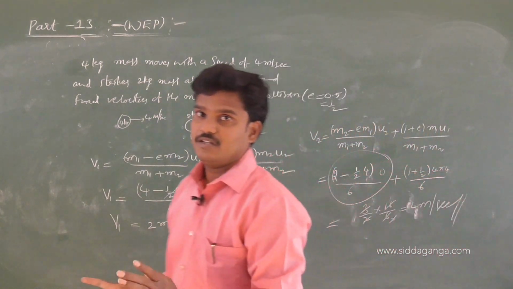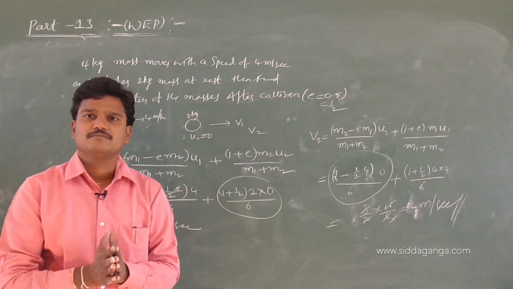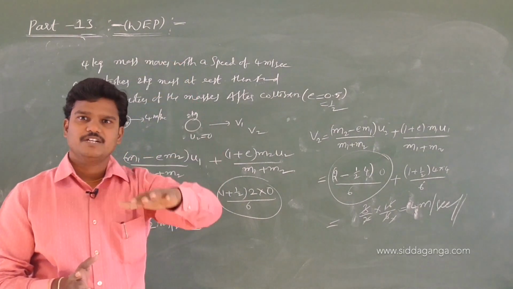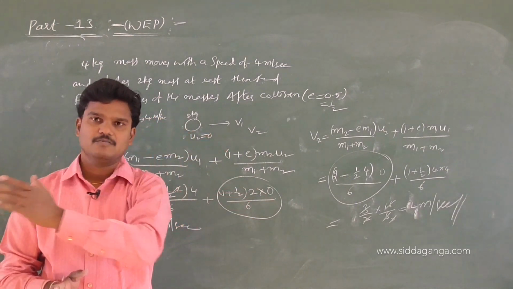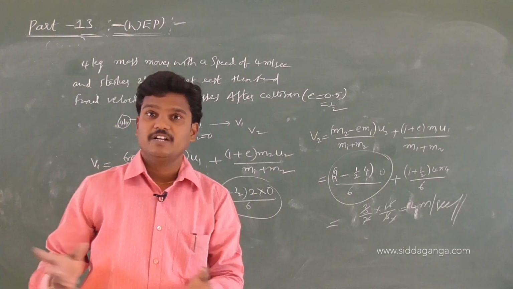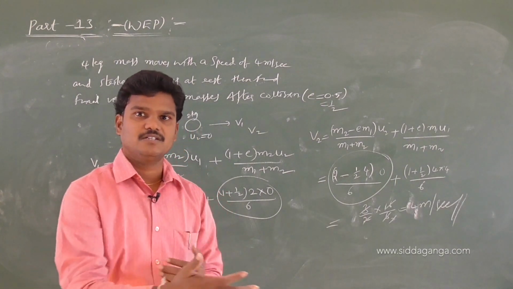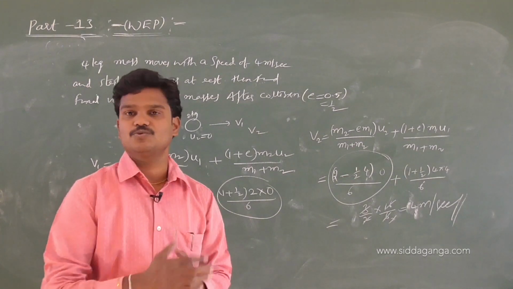Okay. See, in collisions, still some questions are there, good level of questions. A ball falls on a wedge, and if it rebounds and follows a parabolic path, where it will fall, at what distance it will fall, that also we can find. So based on the time and situation, I will continue those questions also.